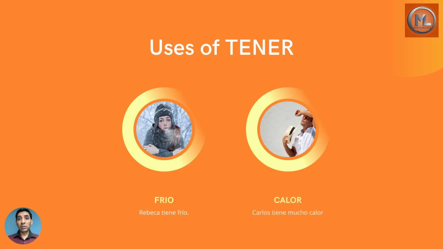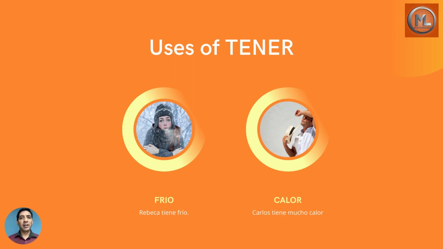When we say that we are cold, we say frío, con tilde, with an accent. Rebeca tiene frío. Ella tiene frío. ¿Tiene calor, Rebeca? No. Rebeca tiene frío. Ella tiene mucho frío.